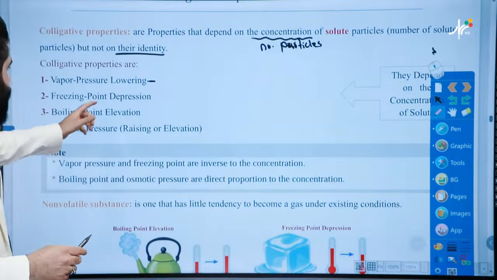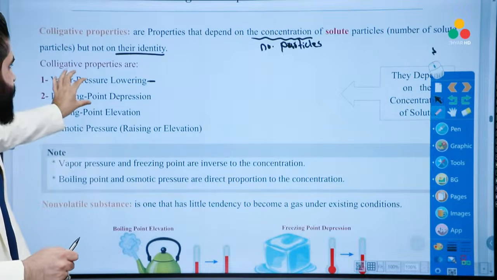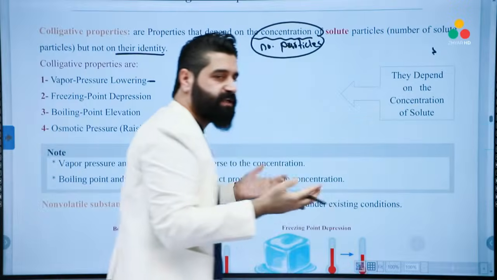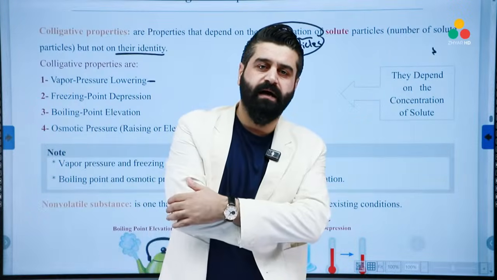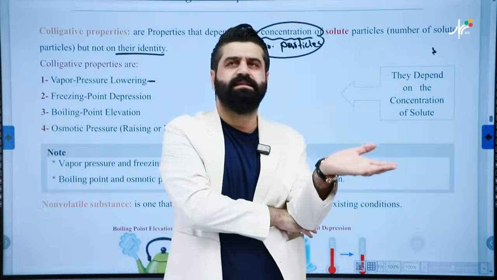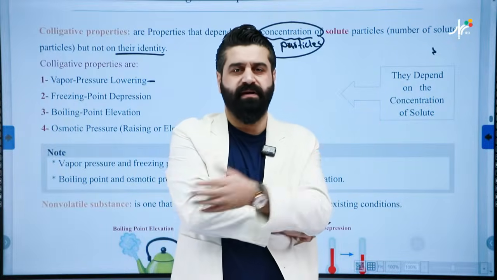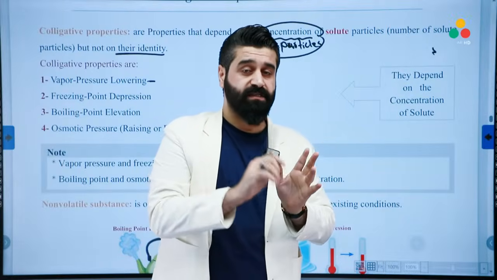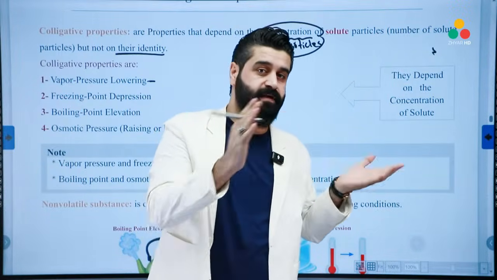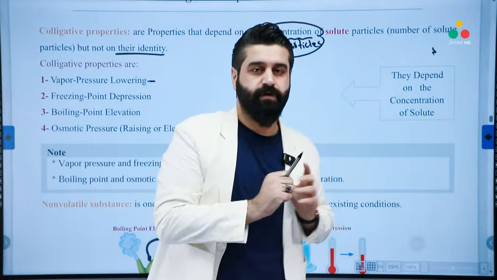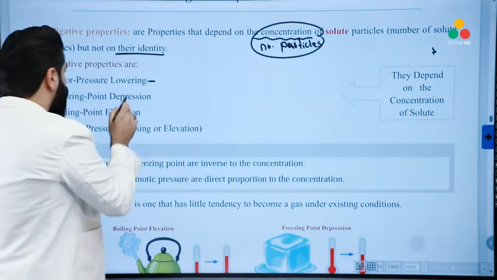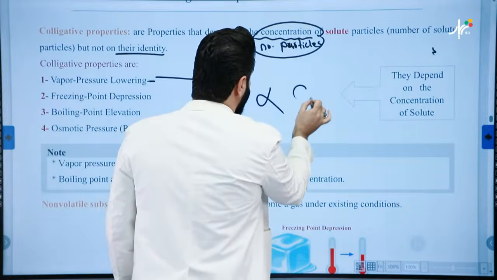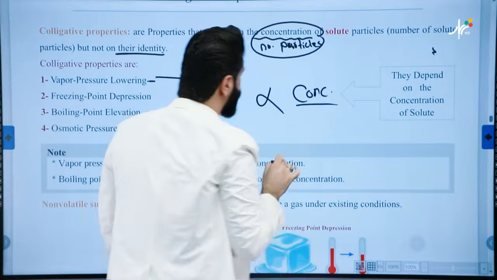Let's begin. Look, why do we call them colligative properties? Because they depend on the concentration. This is a general question with a general answer. Anytime you see something and ask why it is a colligative property, you should know it's because it depends on the concentration, on the number of particles. It decreases and increases according to the increasing and decreasing concentration. Look, all of them are directly proportional with the concentration, with the number of particles.